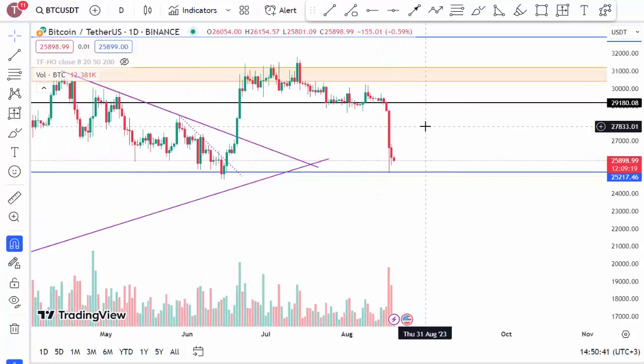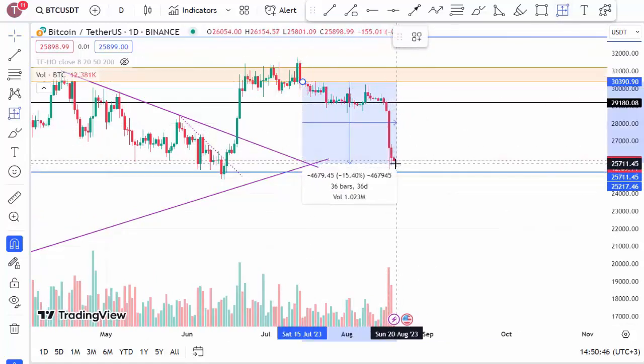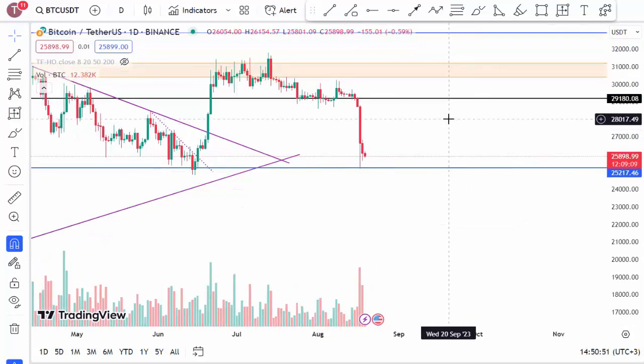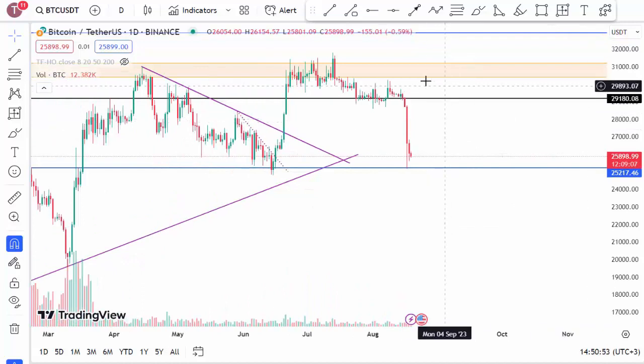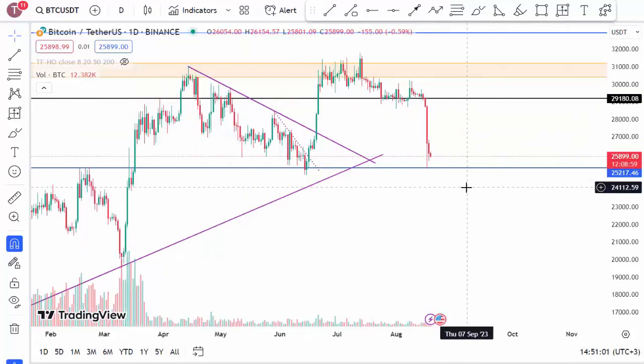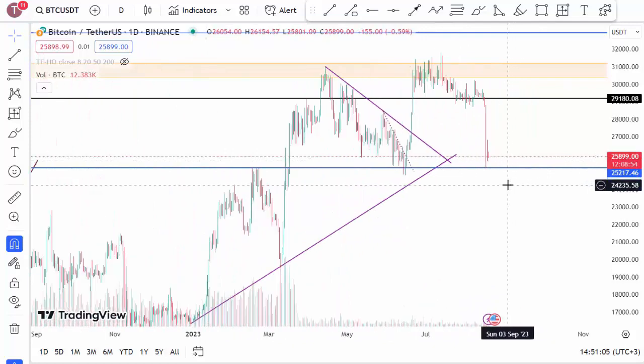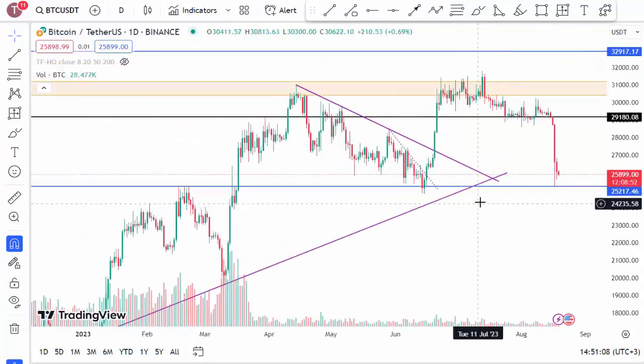However, my friends, there was a sharp decline due to a notable and large sell-off. We can say that this decline occurred when a significant sell-off took place. We can even estimate that there was a decline of around 10 to 15% in this section. Along with this, the level of $29,000 was important to us. As it was breached downward, it wasn't good news, and it dropped to $25,000.